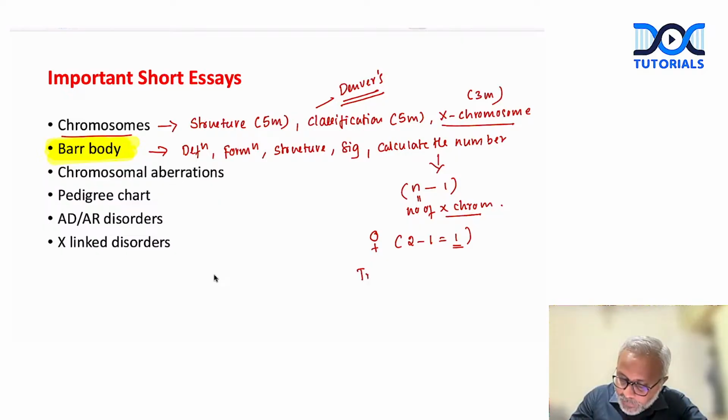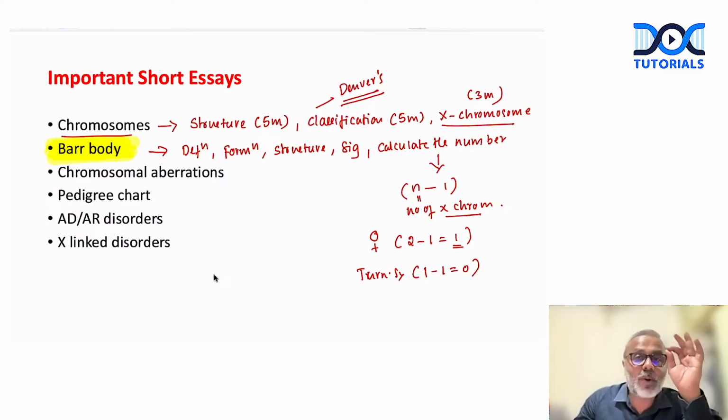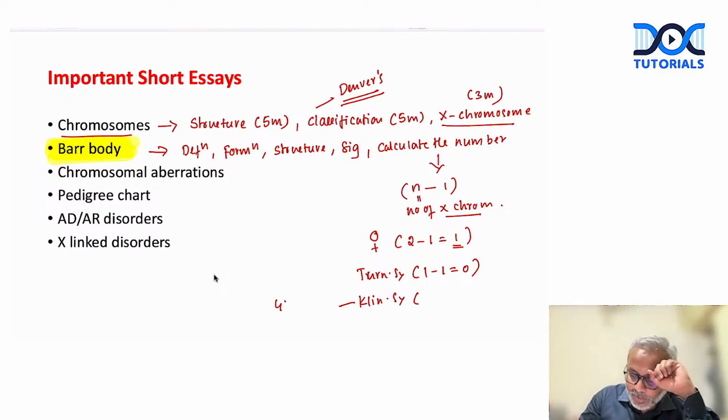Let's talk about Turner syndrome. In Turner syndrome, what is the number of X chromosomes present in females? It is 1. 1 minus 1 is equal to 0. So the number of Barr bodies present in Turner syndrome is 0. Then what about Klinefelter syndrome? In Klinefelter syndrome, how many X chromosomes do we have? Remember, Klinefelter syndrome is 47XXY. So these are phenotypically males, right?